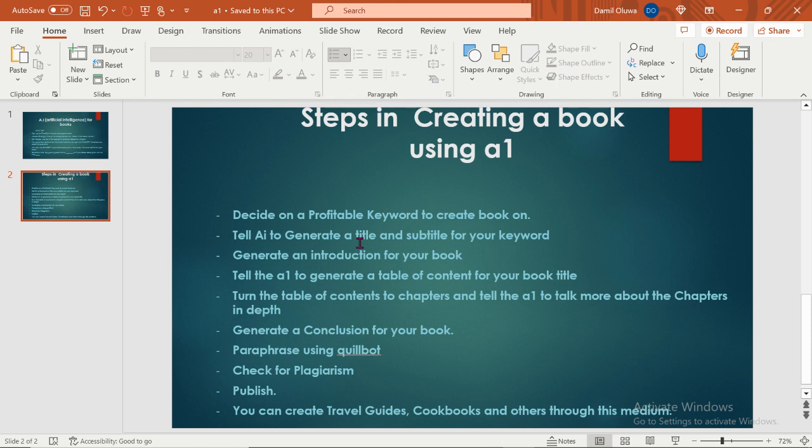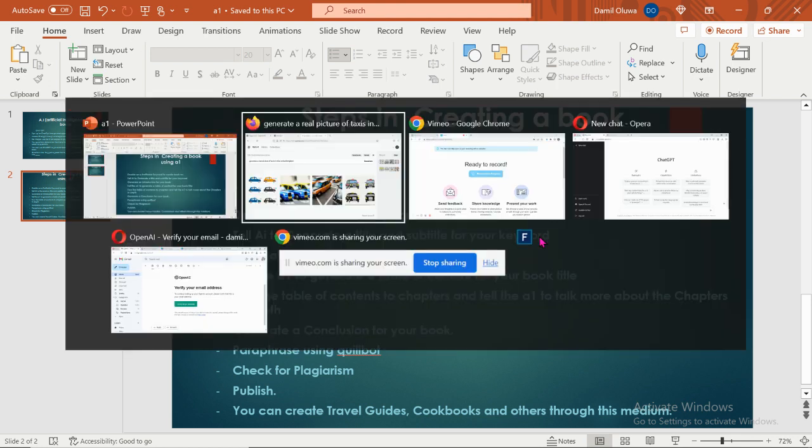So let me just use the topic breast cancer on ChatGPT and let's see the kinds of content it is going to give us. The first thing now is to tell AI to generate a title and subtitle for your keyword. My own keyword personally is breast cancer.